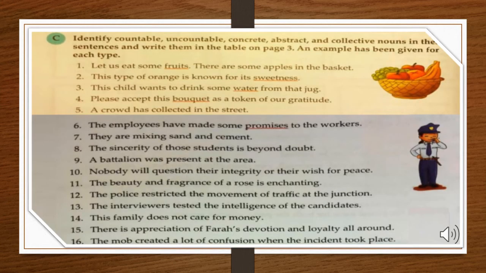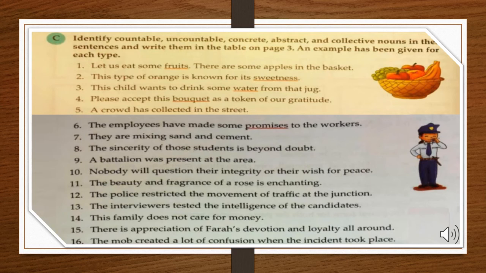Okay, how will you solve this exercise C? First, you will identify all the nouns. How will you identify them? You will underline those nouns. It is possible that each sentence contains more than one noun. I have underlined 5 nouns, but you can underline more than one in each sentence.